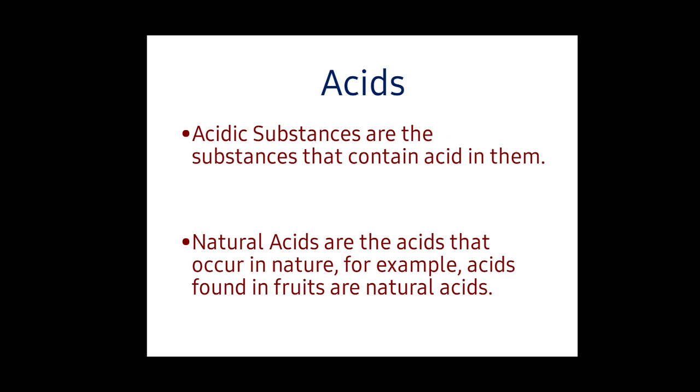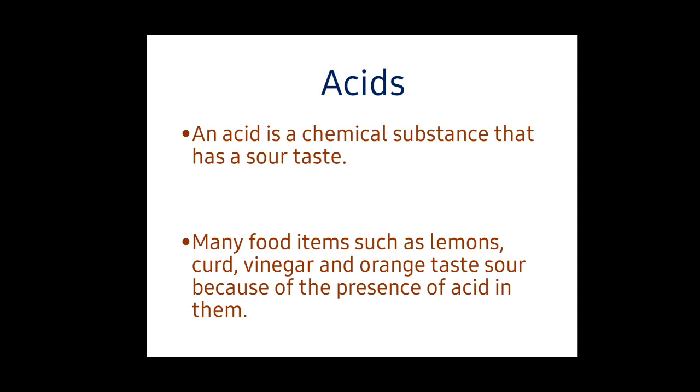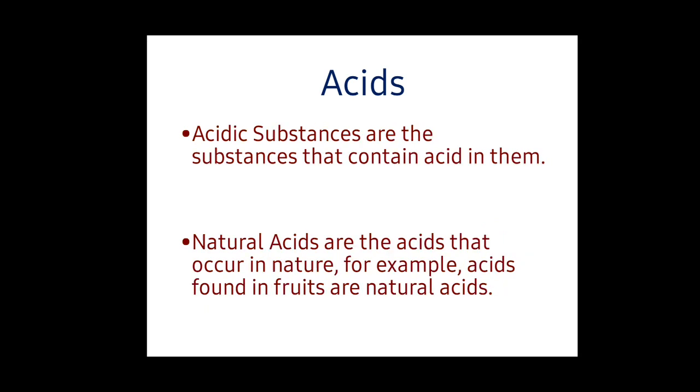Natural acids are the acids that occur in nature. For example, acids found in fruits are natural acids. These are some important points about acids. An acid is a chemical substance that has a sour taste. Many food items contain acids, so many food items taste sour, like lemon, curd and vinegar. The chemical nature of acid is acidic.